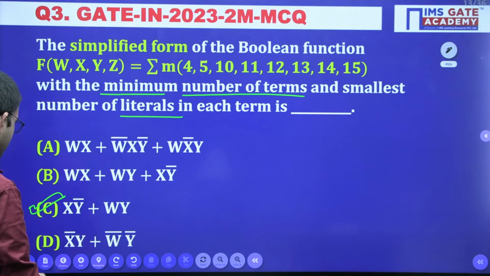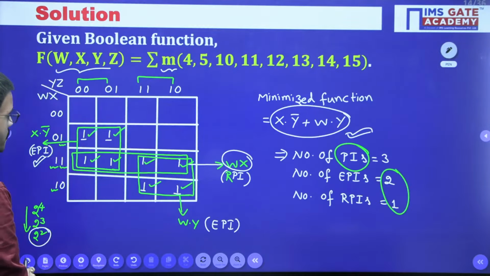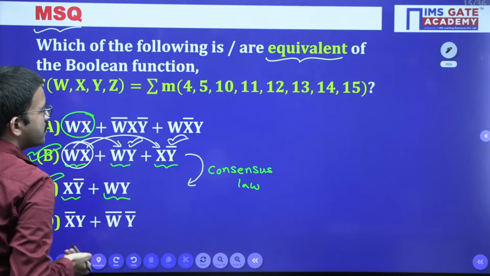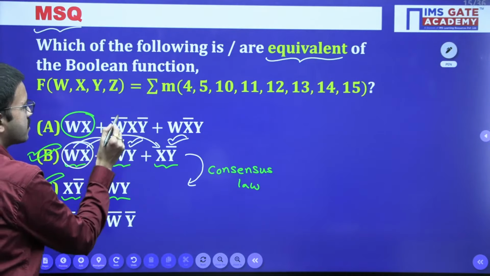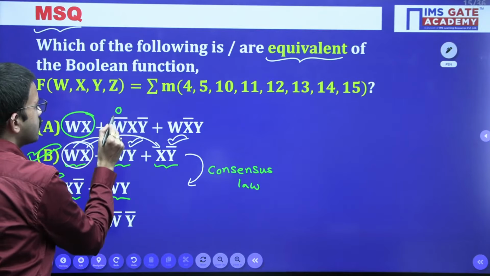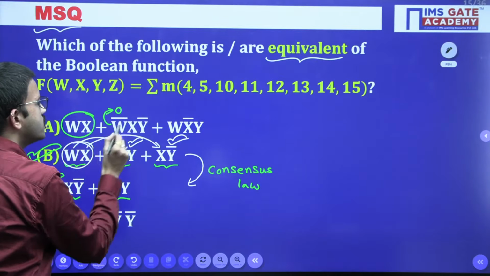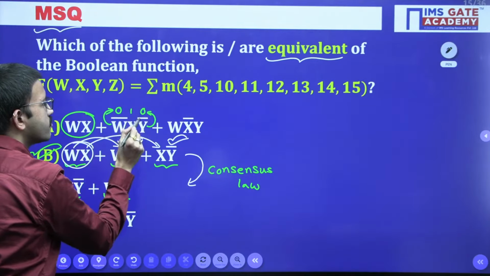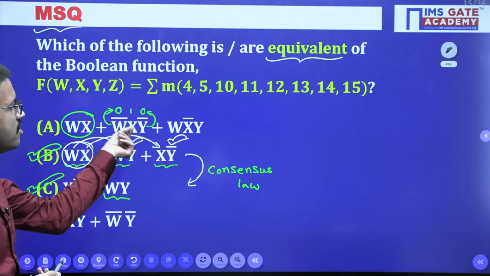Let us consider this term w bar x y bar. So w should be 0, x should be 1, y should be 0, because wherever the complement is there, the variable value is 0.